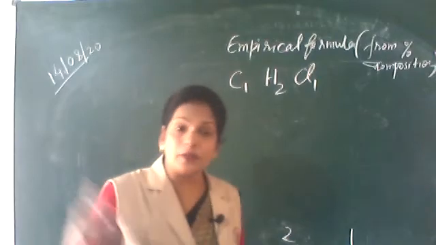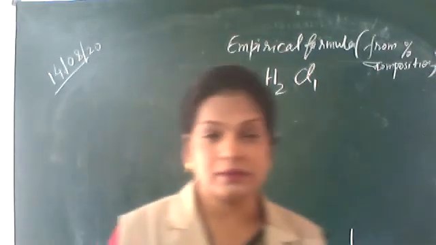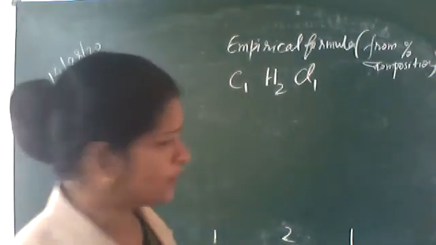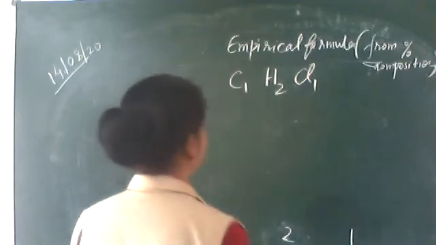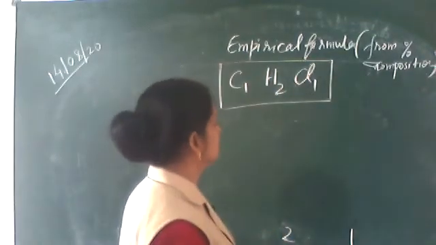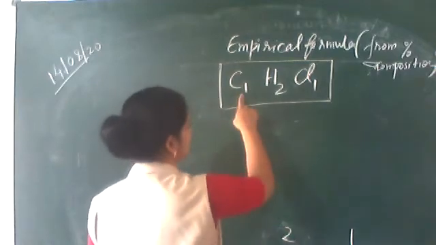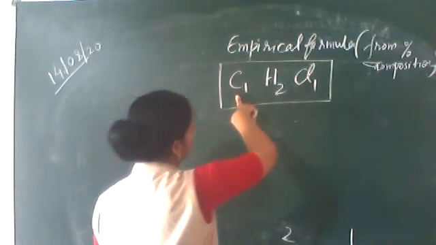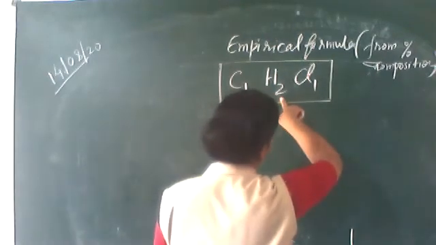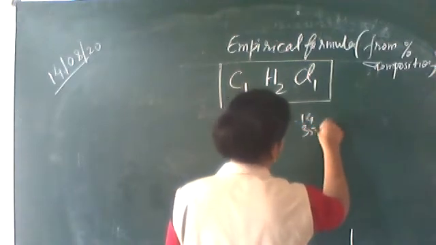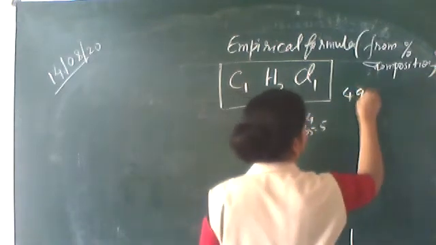If you want to reach the molecular formula, then some other steps are also there. The other steps are, find out the empirical formula weight. 12 plus 2 plus 35.5, that is 49.5.